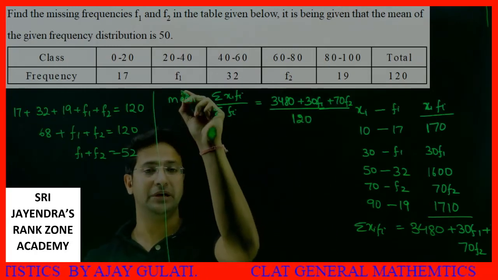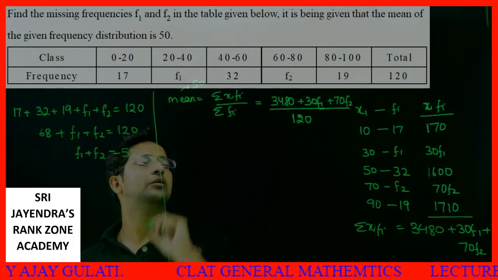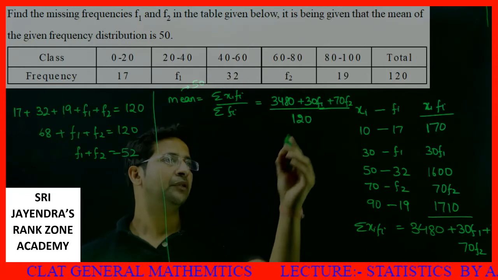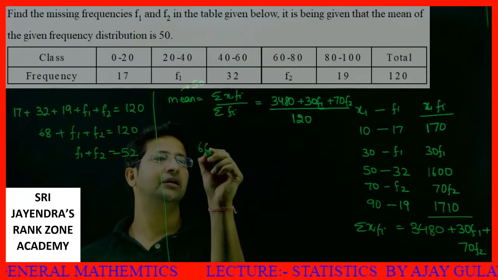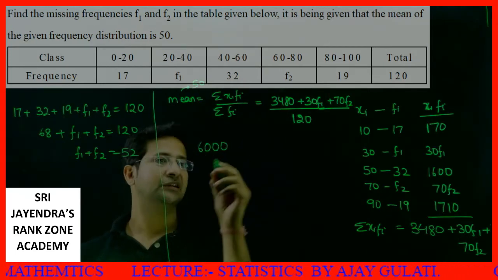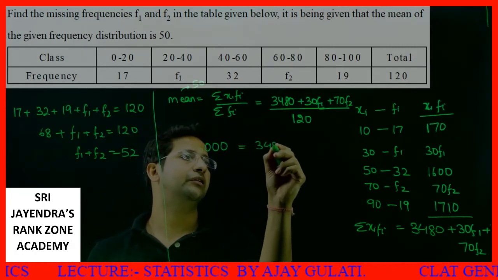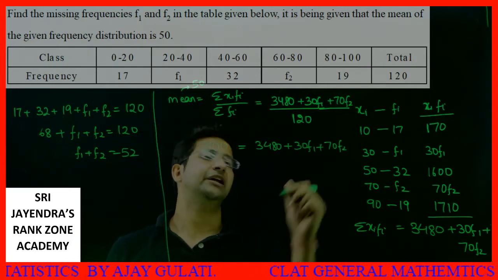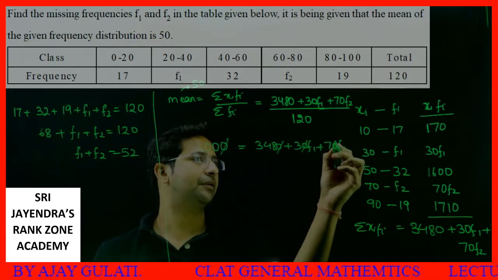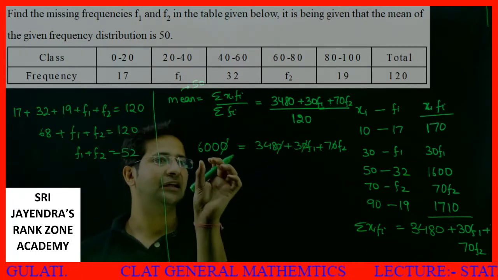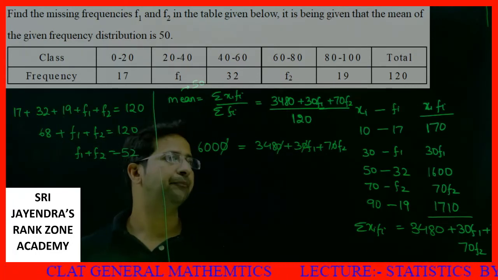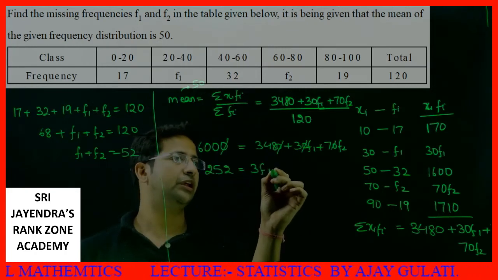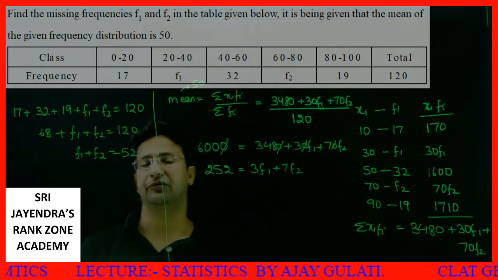So what is the mean? The mean of the given frequency distribution is 50. 120 multiplied by 50 will give me 6000. This 6000 is equal to 3480 plus 30 f1 plus 70 f2. In order to ease this, I'll cancel all the zeros, that is dividing by 10. 600 minus 348 will be 252. So 252 is equal to 3 f1 plus 7 f2.